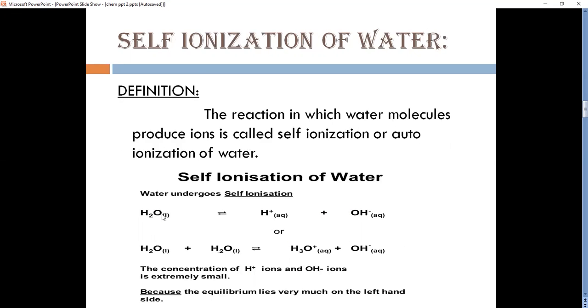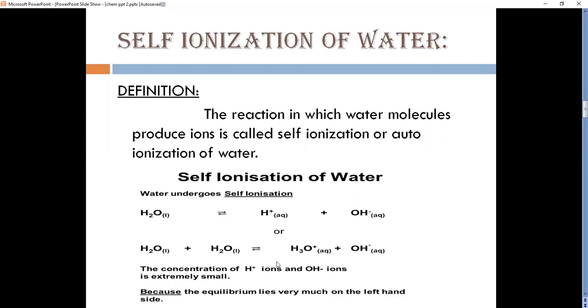When we dissolve water, it dissociates into its ions H plus and OH minus. Water molecules are highly polar. Occasionally, the collision between water molecules is energetic enough to transfer a proton from one water molecule to another.